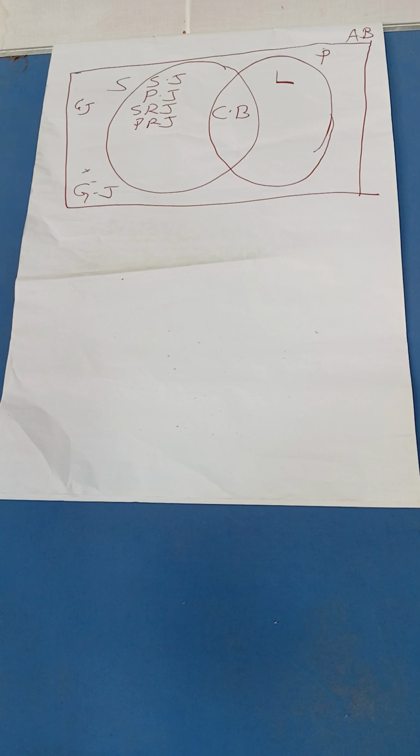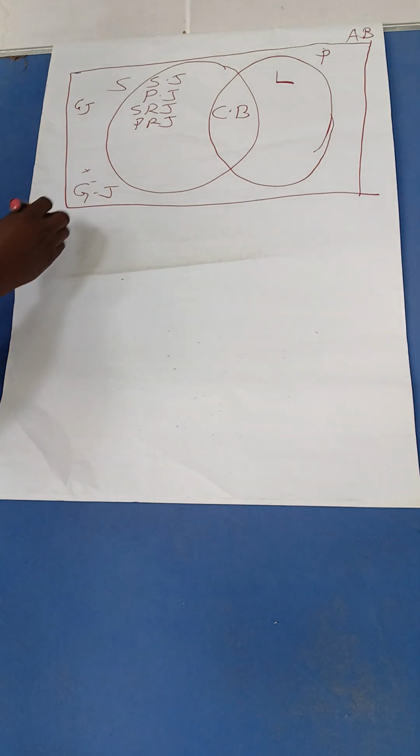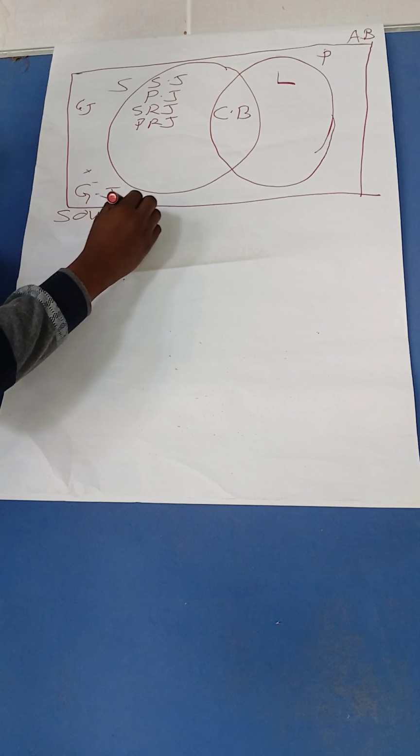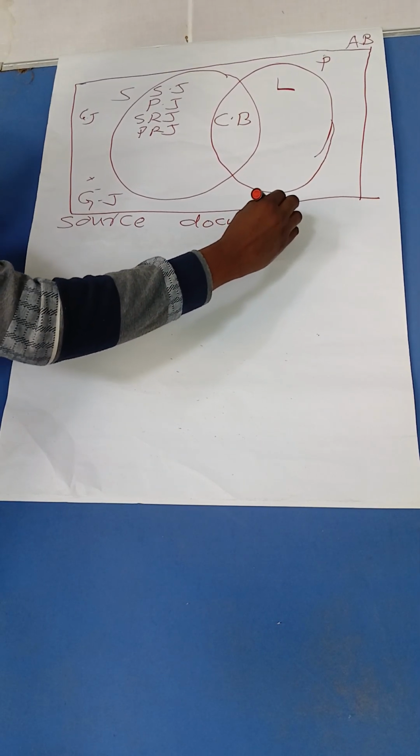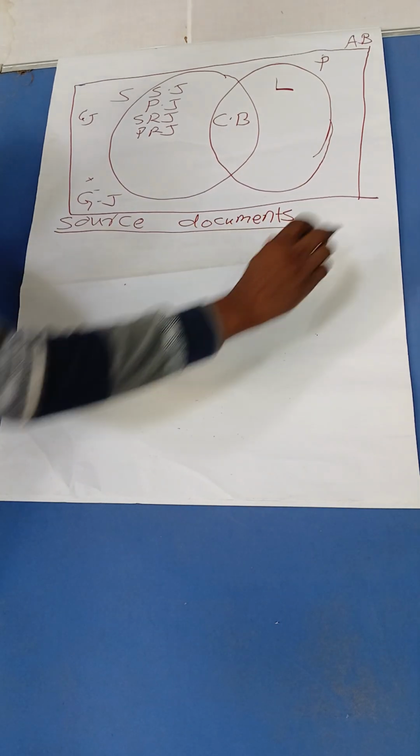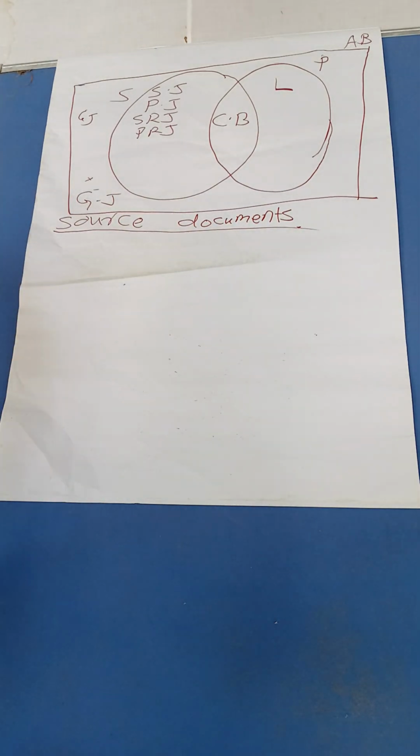Good. What next now? We have to look for the source documents that accompany these goods when we record in the sales journal. What type of source document? Where do I source this information before I record it there? That is now the next topic. We want to look into the source documents. When you record in the cash books, there is a receipt that will accompany the goods you have bought. So source documents.